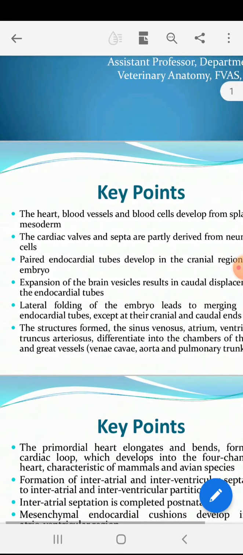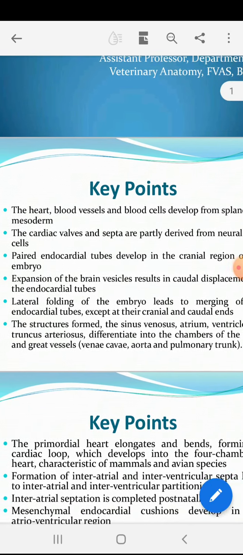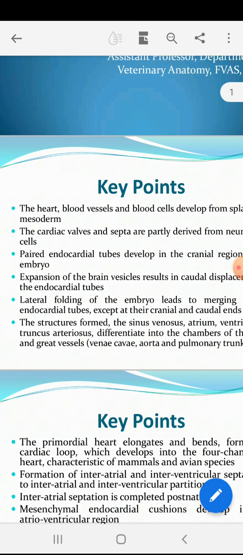Then, as we know, in the cranial region there is a development of the brain vesicles, and expansion of the brain vesicles occurs. So it causes caudal displacement of these endocardial tubes.